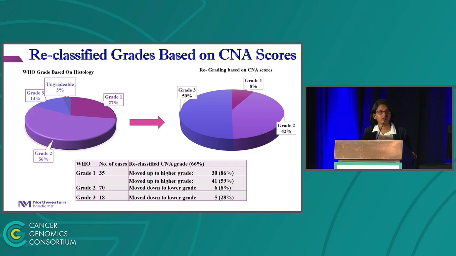Overall, we were able to reclassify our cases by integrating CNA scores and mitosis, which pushed the majority of the cases to grade 3. 86% of grade 1 cases were moved to a higher grade, 59% of grade 2 cases were moved to a higher grade, and 28% of grade 3 cases were pushed down to a lower grade.